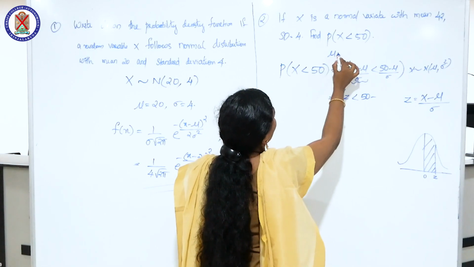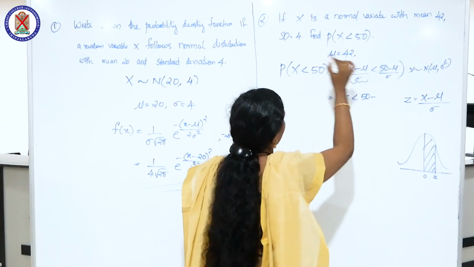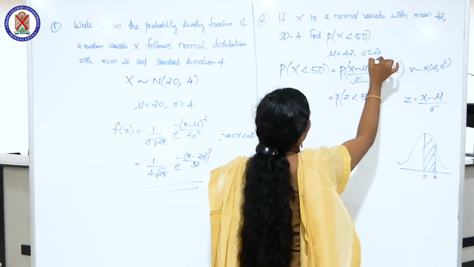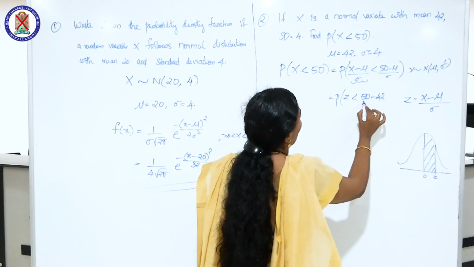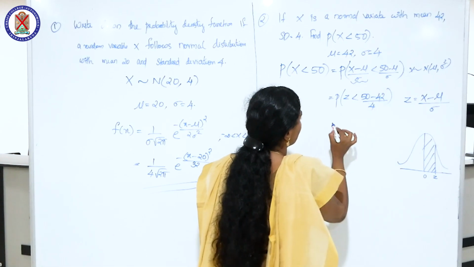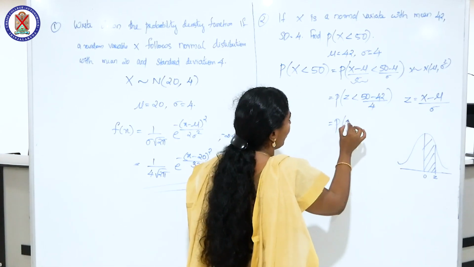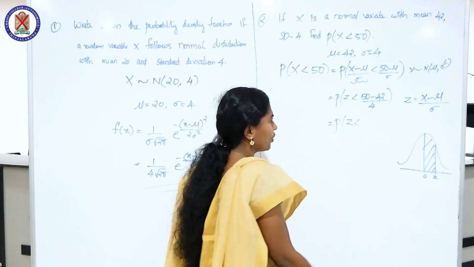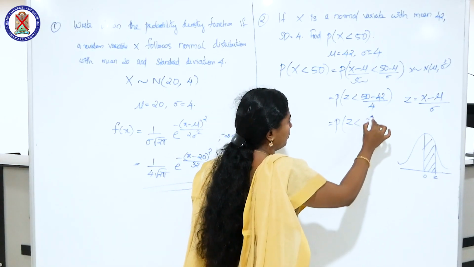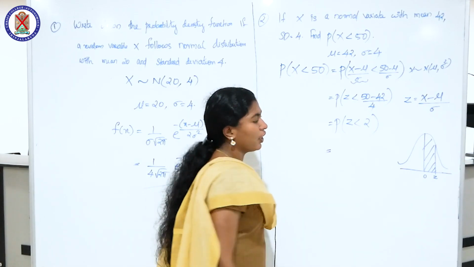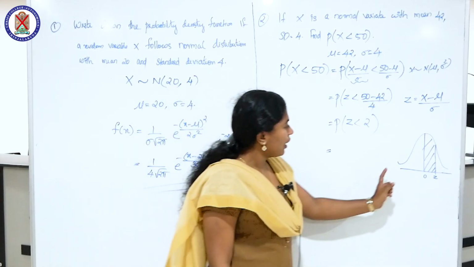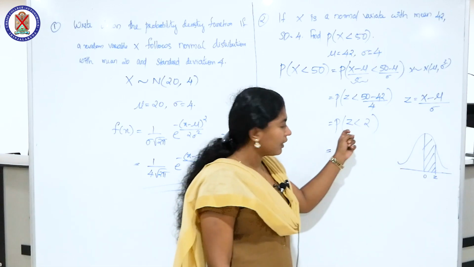Mu is equal to 42 and standard deviation sigma is equal to 4. By simplifying, we obtain P of z less than (50 minus 42) by 4, that is 8 by 4, which is 2. P of z less than 2. Then we can make use of statistical tables; from statistical tables we get the area.